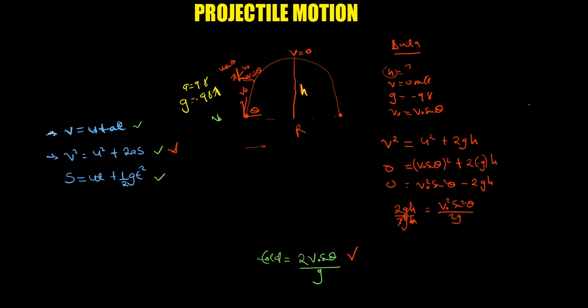So these cancel, so we'll have h equal to what? Final velocity squared, initial velocity squared sine squared theta over 2g. So this is the maximum height formula. This is the one we'll be using for the formula. Sometimes you just have to see the data that you have. So this is the total height formula.